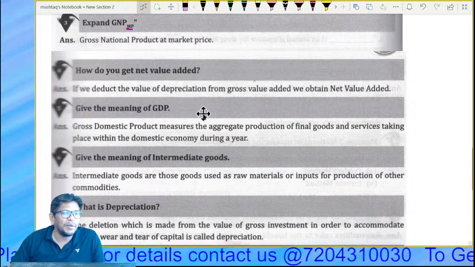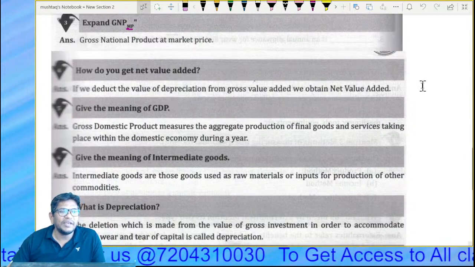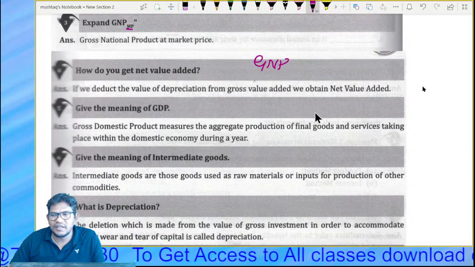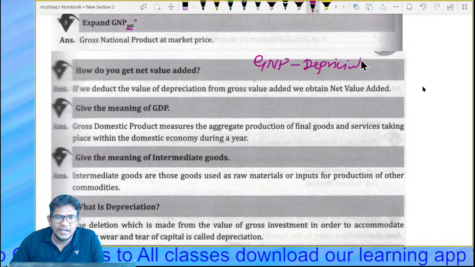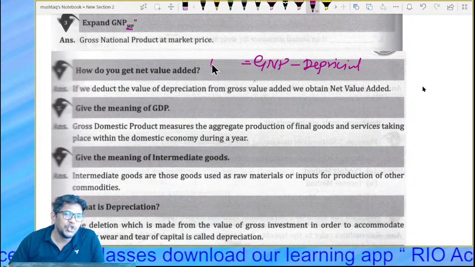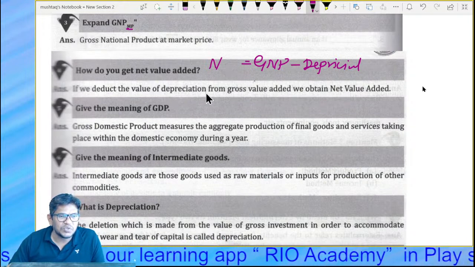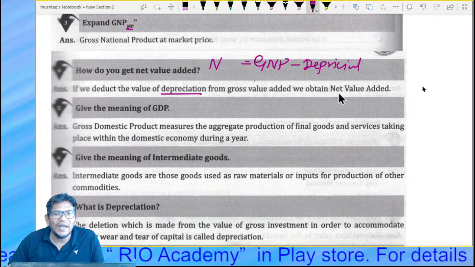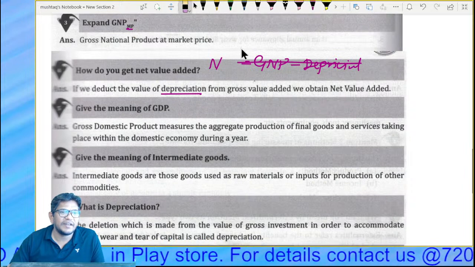Chalo bacho, what do you mean by net value added? Very simple. When gross value added is there, out of this, if you deduct depreciation, you will get net value added.